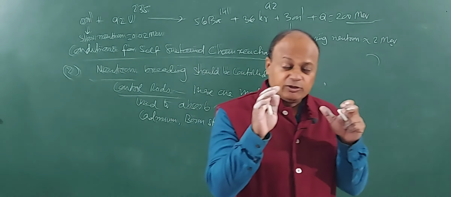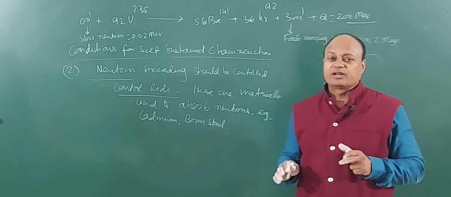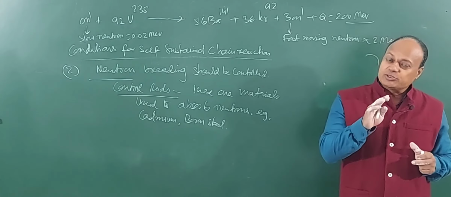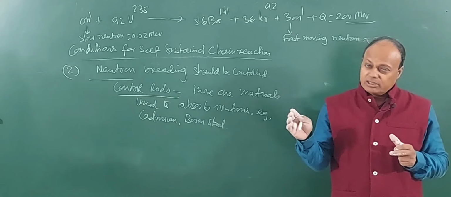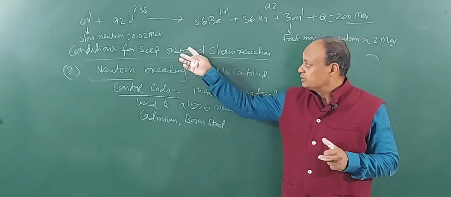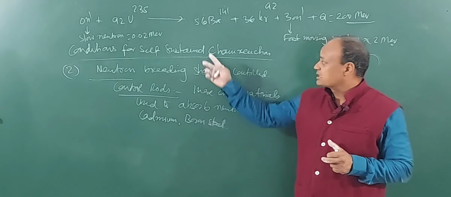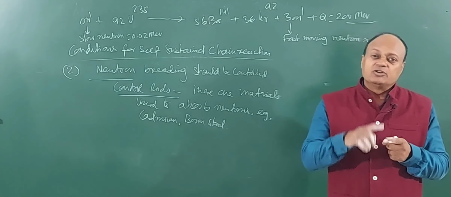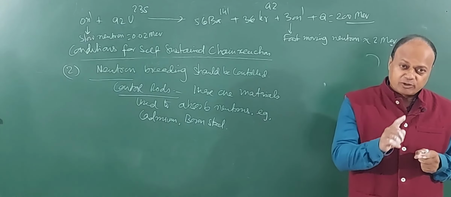Clear? So you understood that when you bombard a heavy nucleus with a neutron, it breaks down into smaller fragments and a large amount of energy is released. Right? Neutrons are produced and therefore the reaction can proceed on its own. We also saw that there are two important conditions for a fission chain reaction. One is neutrons should be slowed down, and for that I will be using moderators.